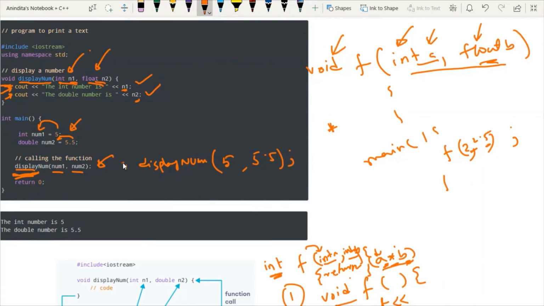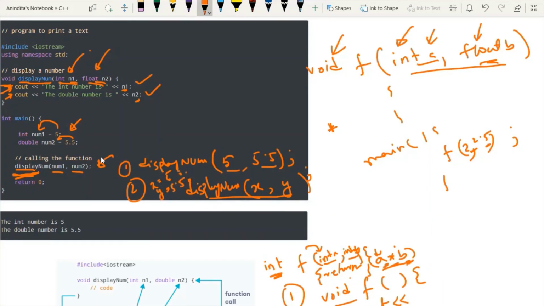However, your option number 2 is you can write the function display num, and then instead of passing this value directly, you can take any variable and pass those value. But before calling, you have to fix the value of this variable, that is say x equal to 5 and y equal to 5.5.